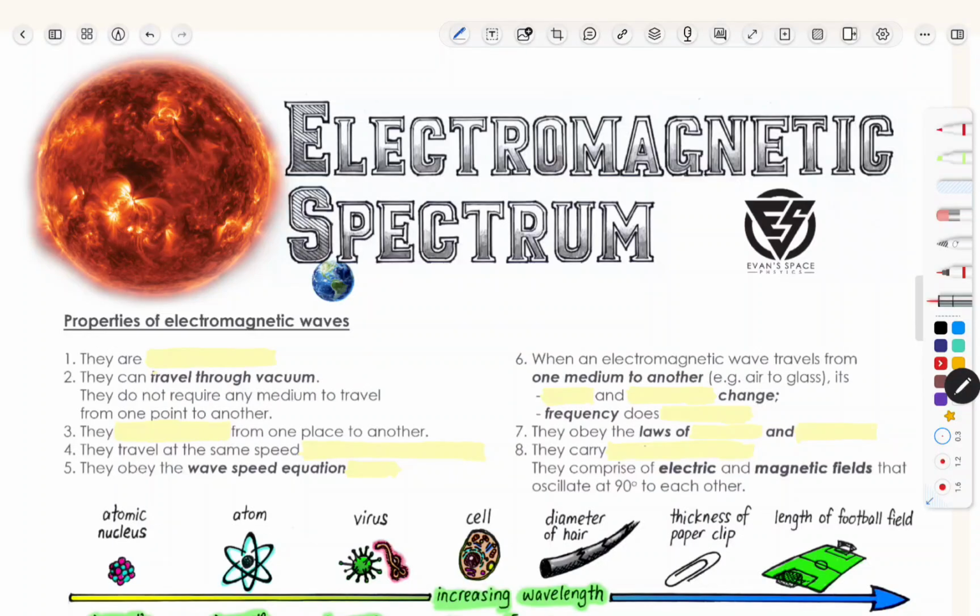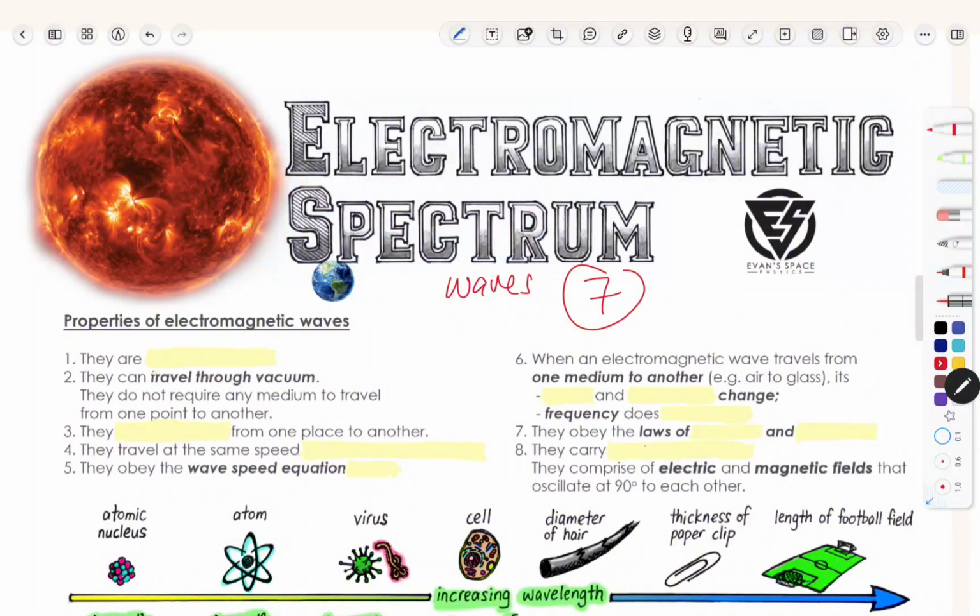Now in this video, we'll briefly go through what is the electromagnetic spectrum. Sometimes they call it electromagnetic waves, and there are only 7 types. Example like gamma, your infrared, microwave, so on and so forth. Later, we're going to learn the 7.